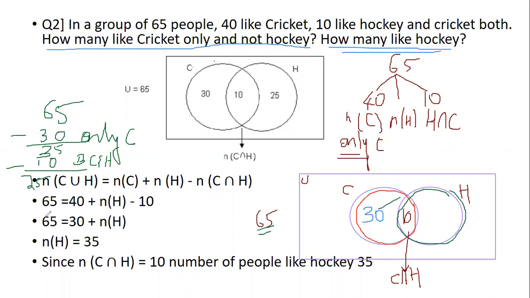Out of 65, 30 people play only cricket. 35 is remaining. Out of 35, 10 people play both the games, that is cricket as well as hockey. So now what is the leftover? 25. So 25 people will play only hockey. Understood? Yes, 25 people will play only hockey. Did you all understand until here?